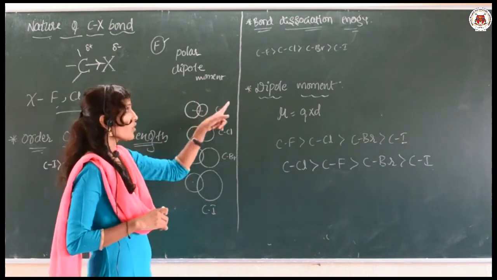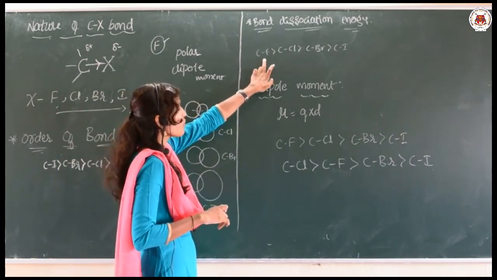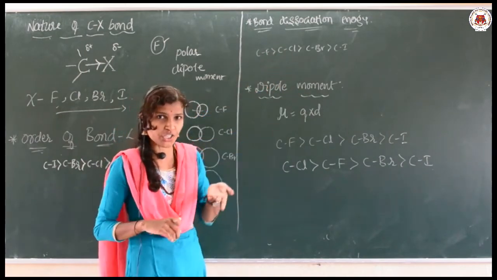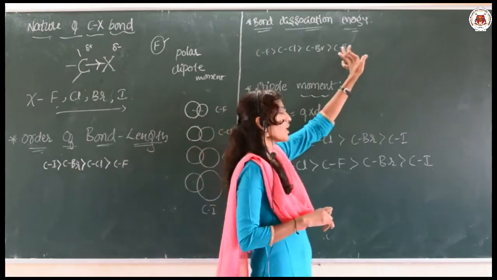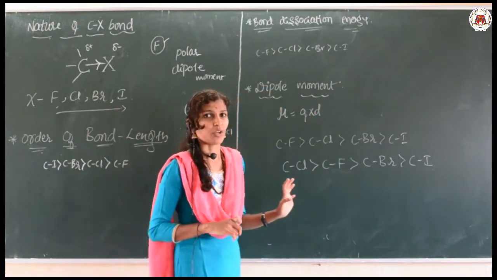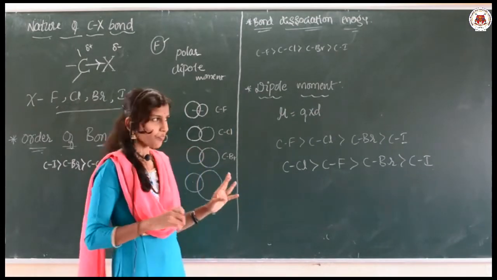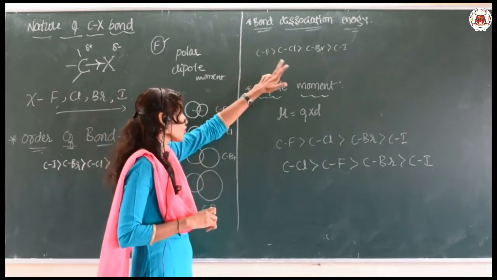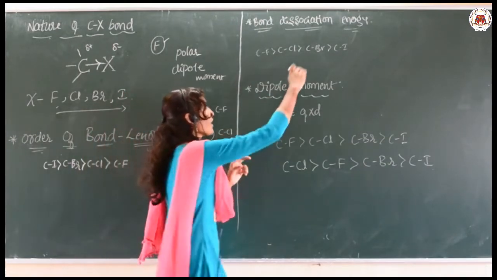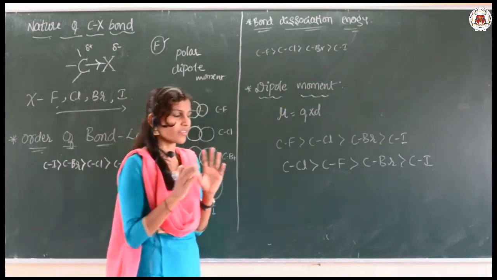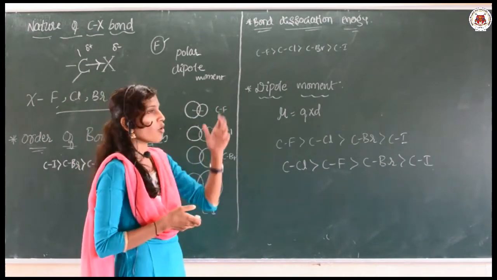So the bond dissociation energy order will be: CF requires more energy than CCl, than CBr, than CI. Okay. So whatever concept I am explaining now is very important. CF requires more energy to break because of the smaller size, and CI requires less energy because the size is very big and the bond length is more. As the bond length increases, the bond dissociation energy decreases.